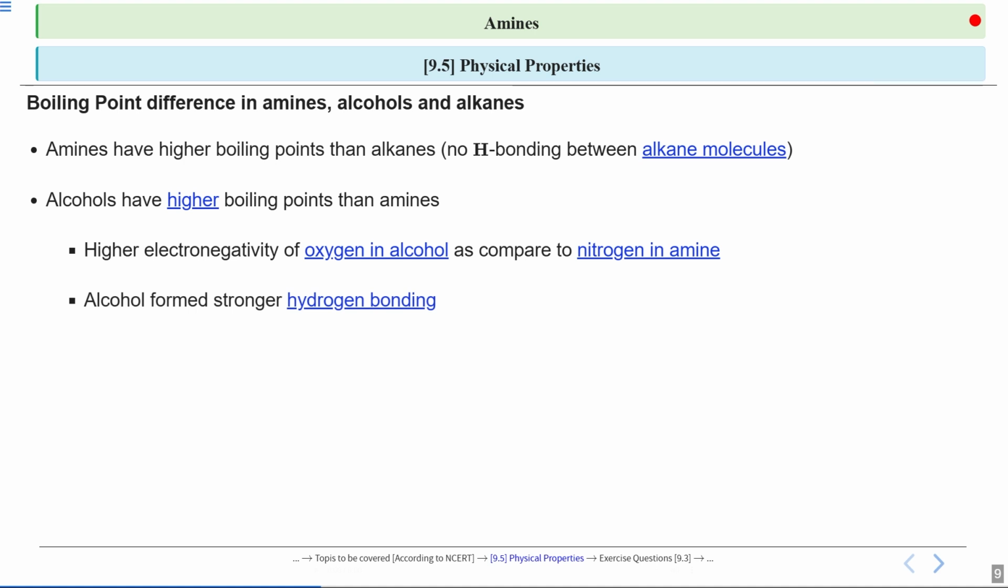Now, because of the higher electronegativity, alcohol forms stronger hydrogen bonds as compared to amines. Stronger hydrogen bonding means it takes more energy or a higher temperature to separate the molecules and boil the liquids. That is why we can say that alcohols have a higher boiling point. So I hope the reason is clear now.